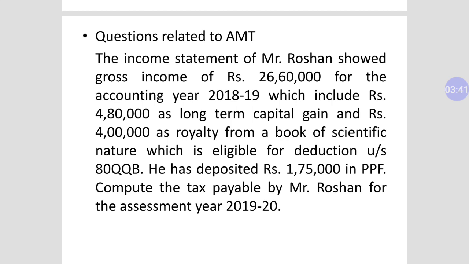It is 26 lakh 60,000, and in this income 4 lakh 80,000 is included, which is related to long term capital gain, and rupees 4 lakh is royalty about a book of scientific nature, and this 4 lakh royalty is eligible to get deduction under section 80QQB, and he has also deposited rupees 1,75,000 in PPF.